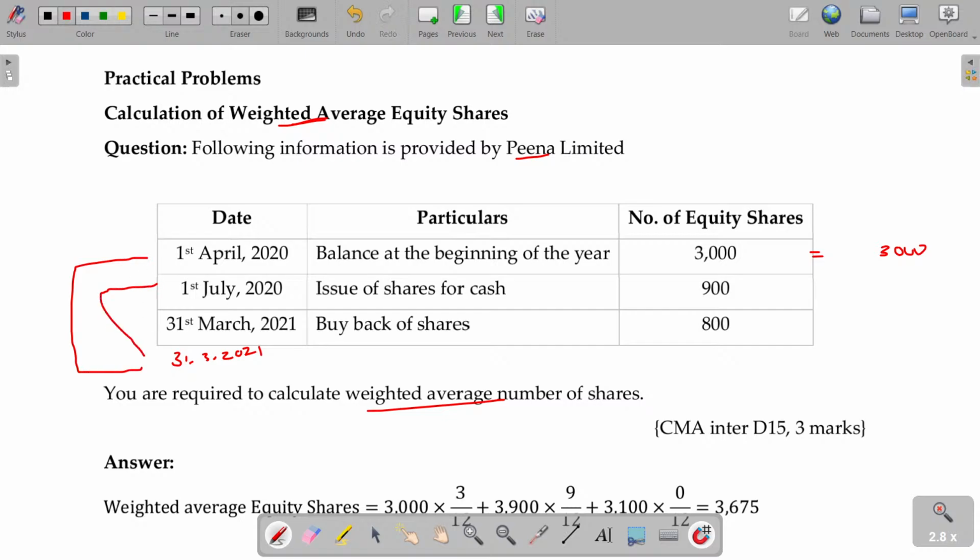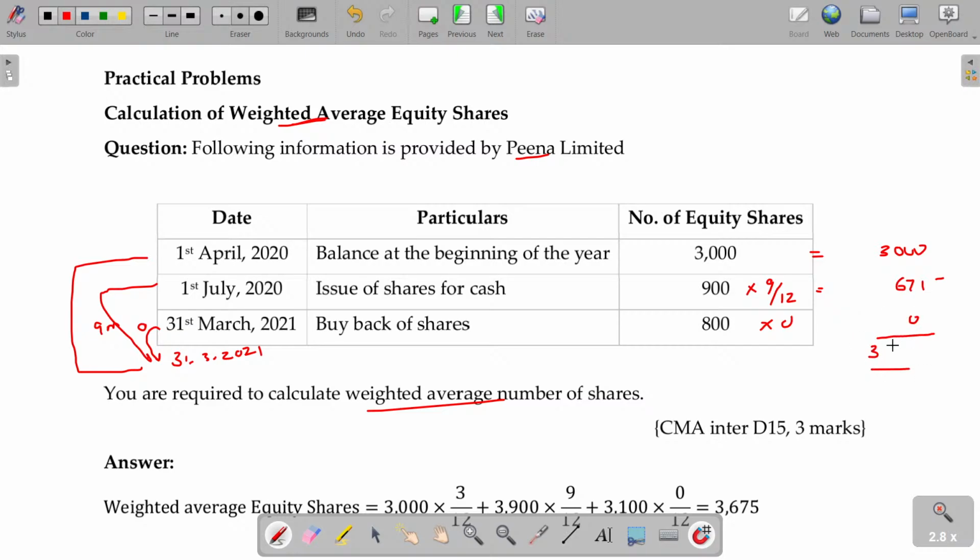This one, July to this period, is 9 months, I think, right? So give the weightage for 9 months only. 675. Okay, 675. And the last one, 0 months.